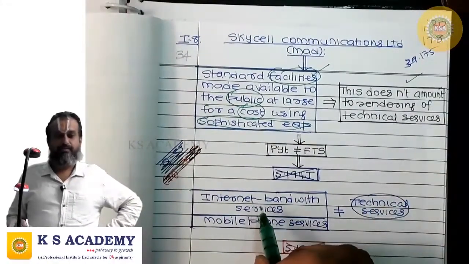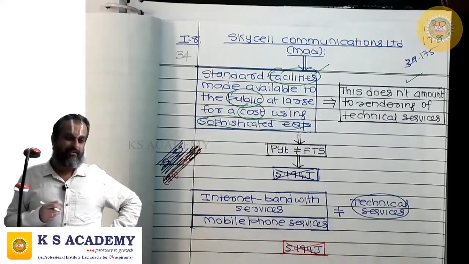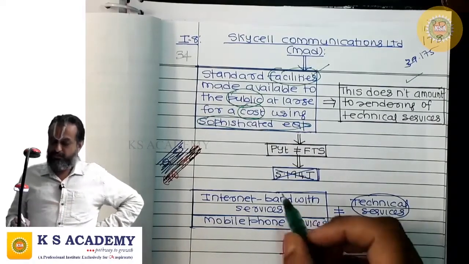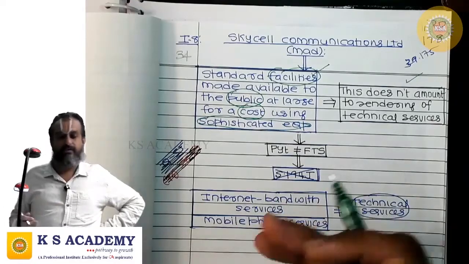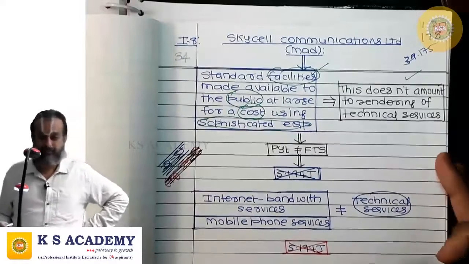For example, internet bandwidth services, mobile phone services. These are all facilities, not technical services. So these are standard facilities made available to the public at large for a cost using sophisticated equipment.